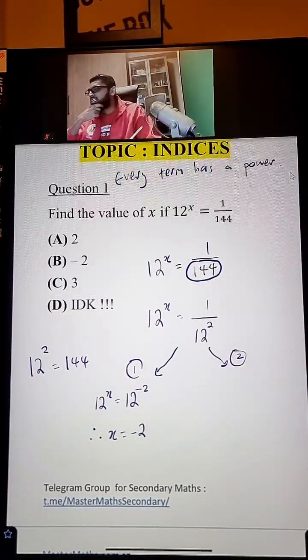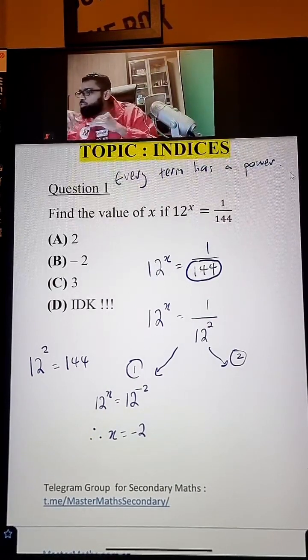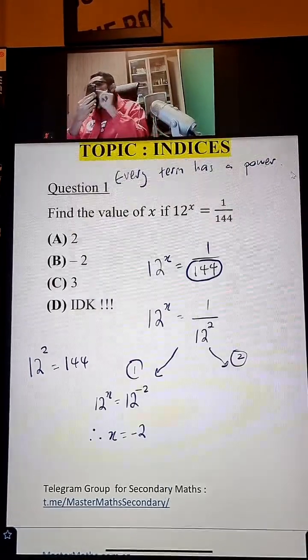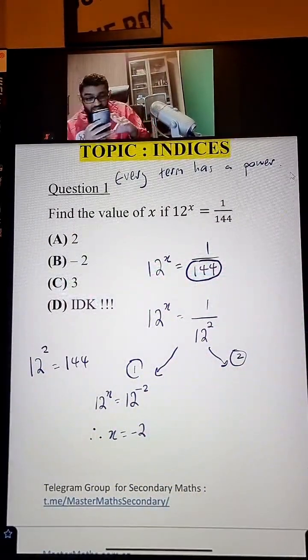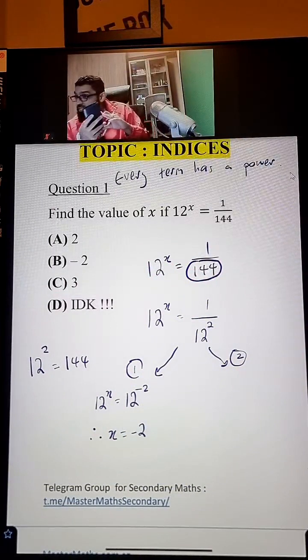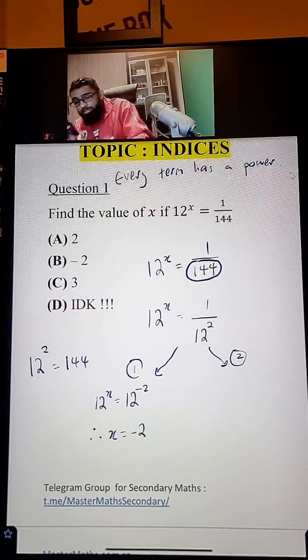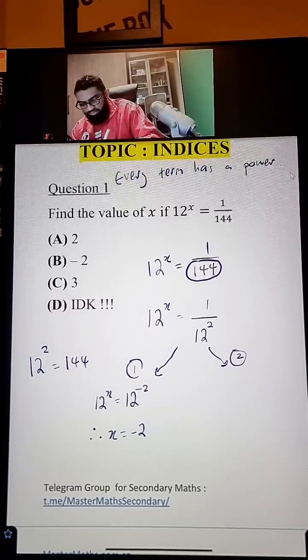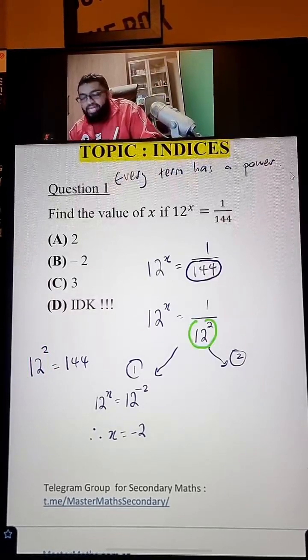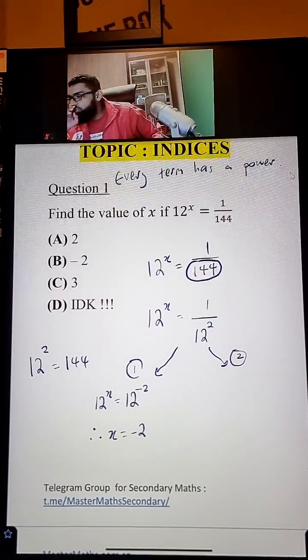Now, Tanwir is asking, Coach, how do you get 144 to be 12 to the power of 2? This is where you got to play around with the calculator. You need to press 12 to the power of 1, what is it? 12 to the power of 2, what is it? 12 to the power of 3, what is it? So you got to play around. And so it happens 12 to the power of 2, 12 times 12 is 144. And that is how I selected 12 square here as 144. So therefore, x is negative 2.